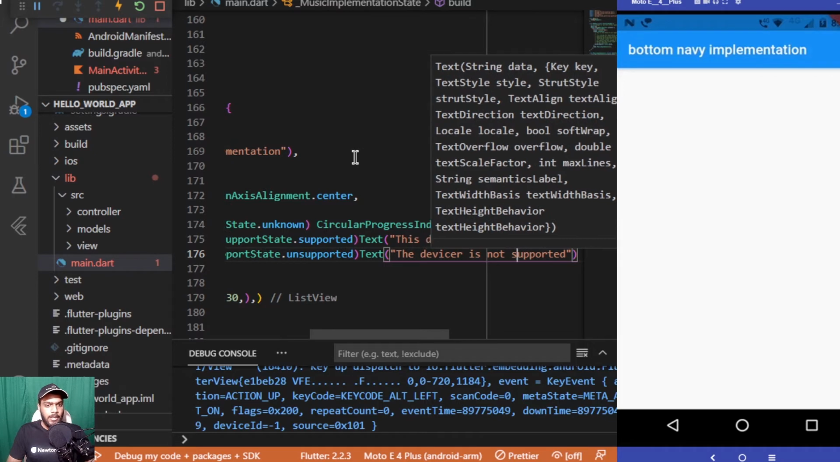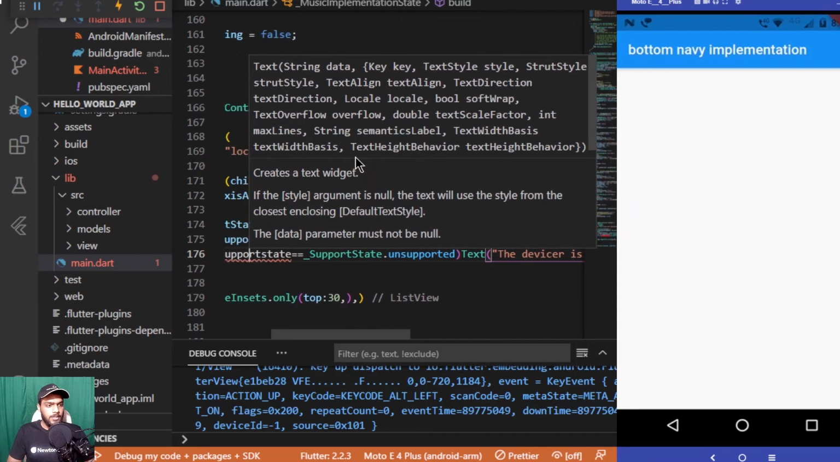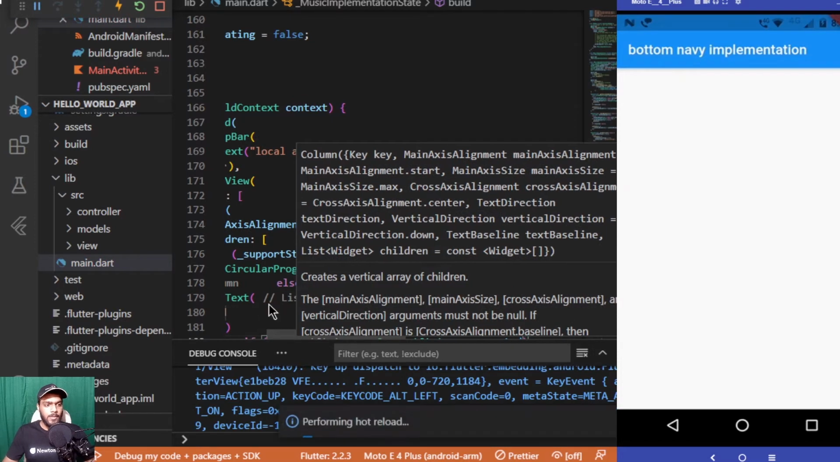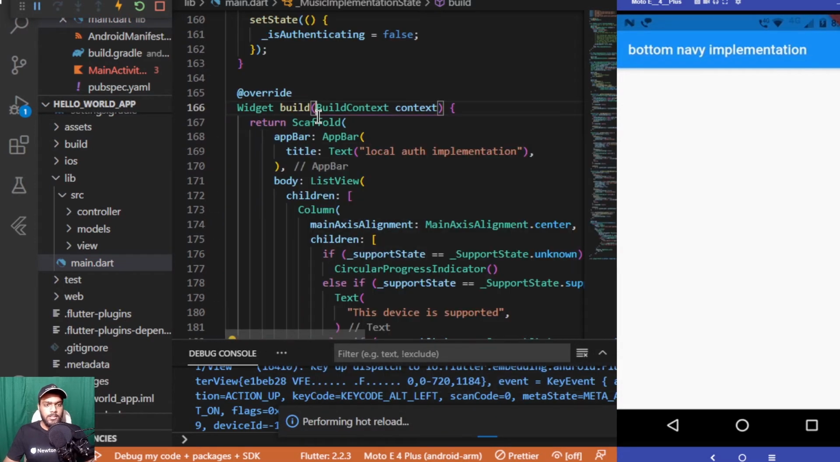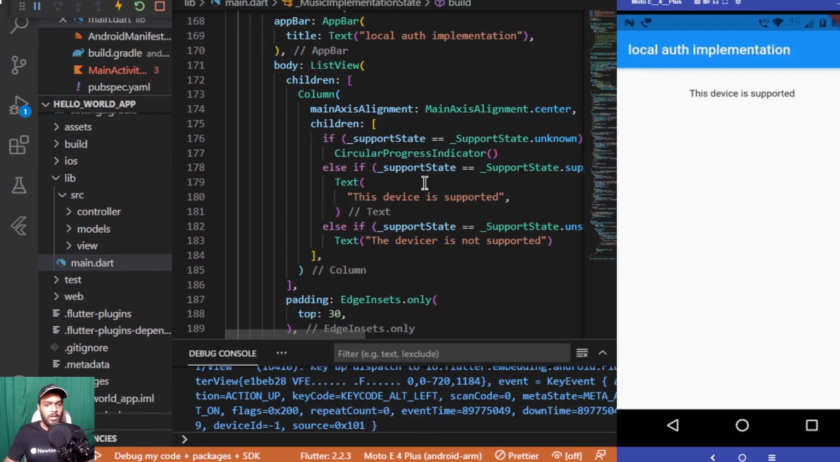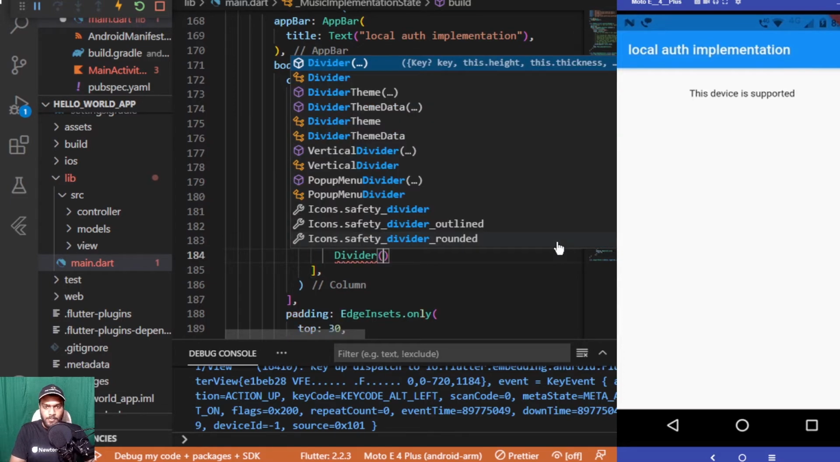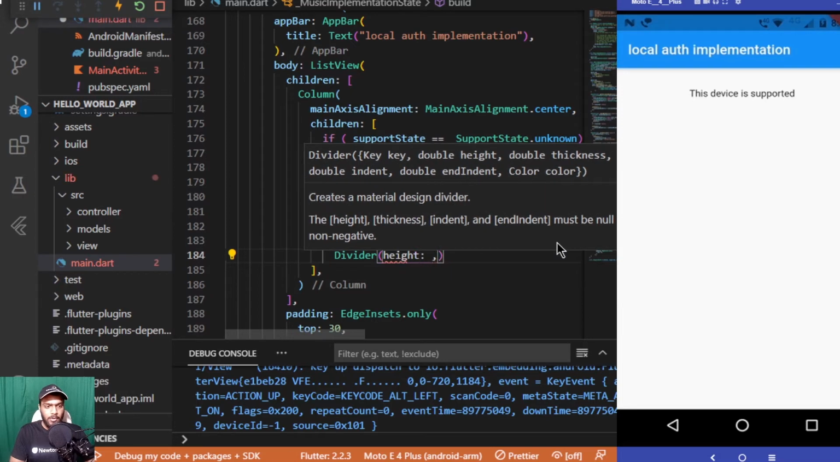I'm getting an error over here in this _supportState. This S needs to be capital. Yeah, so now the initial widgets for this column have been completed. Now let's move towards the next widget after this text. After this text, we'll be displaying a divider which will have a height of 100.